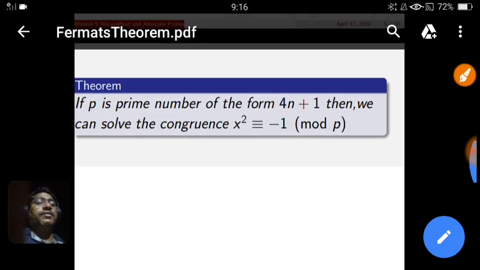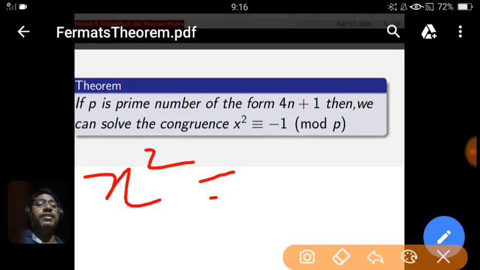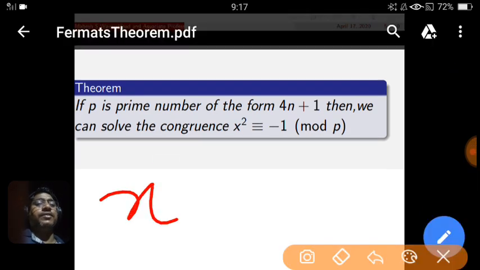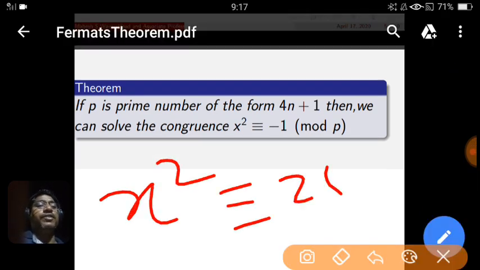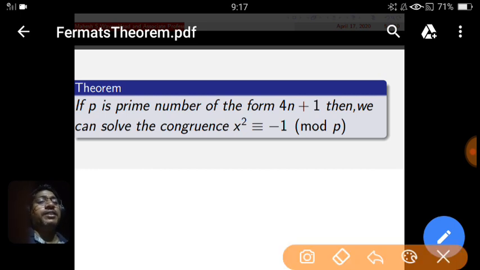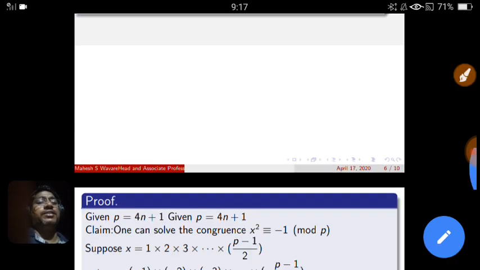So what is x square? x square is congruent to minus 1. In this case, x square is congruent to 25 modulo 13, and 25 modulo 13 is congruent to minus 1 modulo p. So when p is 13, the solution is 5. We can find the solution. This is an example. You have to verify that for every prime number of this form, we can always solve this congruence. Let us see the proof of this result.